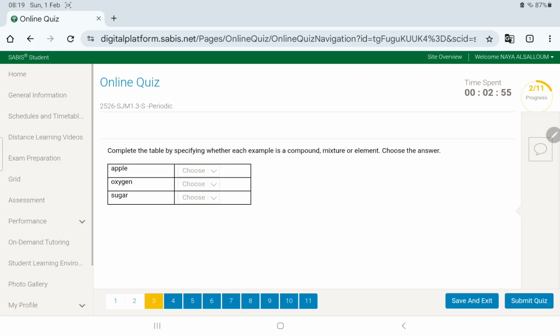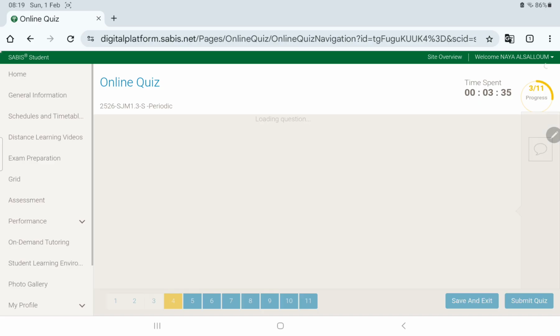Question 3. Complete the table by specifying whether each example is a compound, mixture, or element. Now an apple, for sure, is going to be a mixture, right? Because it's two or more pure substances that make the apple. You can't say apple is an element or a compound. It just doesn't make sense. Now oxygen, we said, is an element. Sugar is a compound. Why? Because sugar is made up of three elements: carbon, hydrogen, oxygen, right? C6H12O6. So for sure it's going to be a compound.